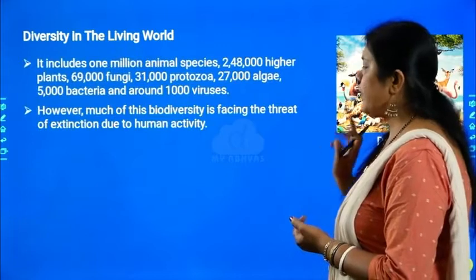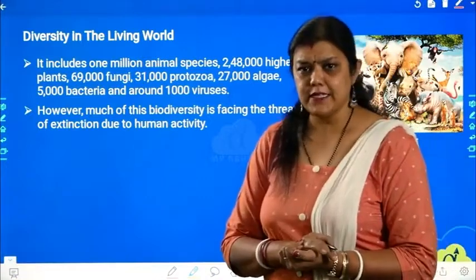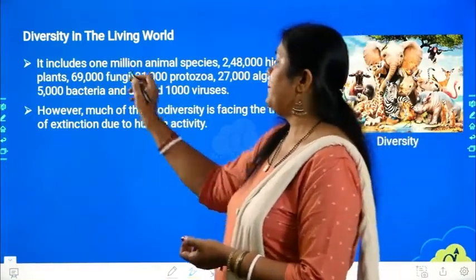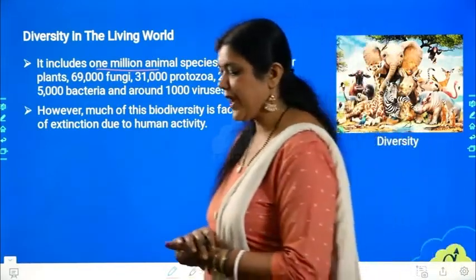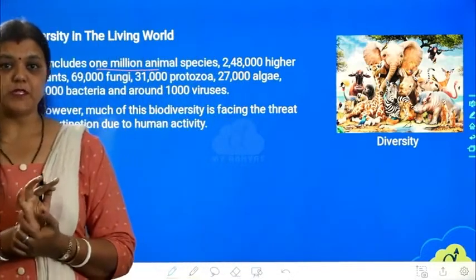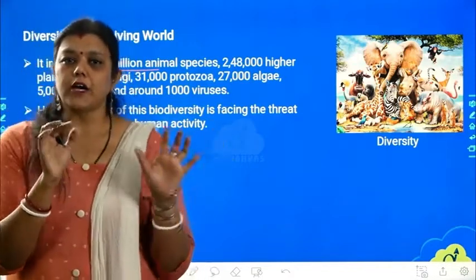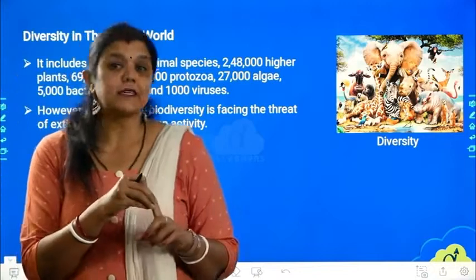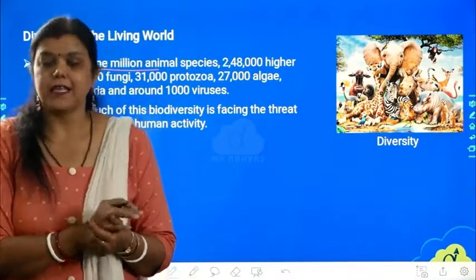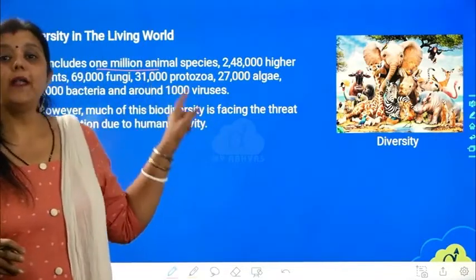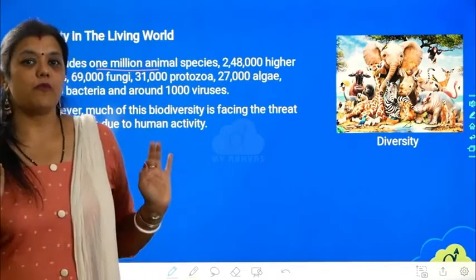Now, let me see an estimation of how many plants and how many animals there are. This will include 1 million animal species. I hope you understand what a species is. If I talk about animals, each animal you name is one species. I'm not talking about how many dogs or how many monkeys are there on the earth. I'm telling you that each organism represents one species. And like that, 1 million species are present, only animals.